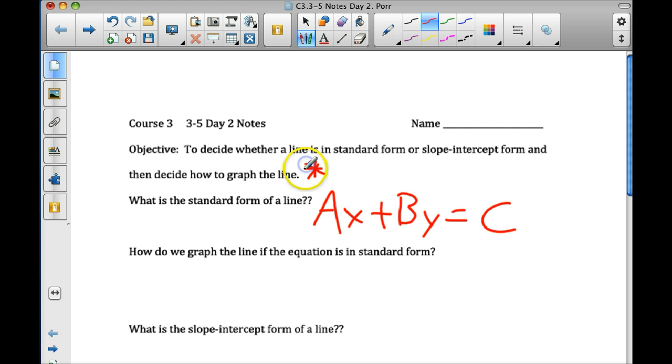A, B, and C are going to be numbers. They're very specific numbers. They're not fractions or decimals. What's another name for whole numbers where the negatives are included? Integers. Okay, A, B, and C are integers, and we'll give you that. You can't have any fractions or decimals.